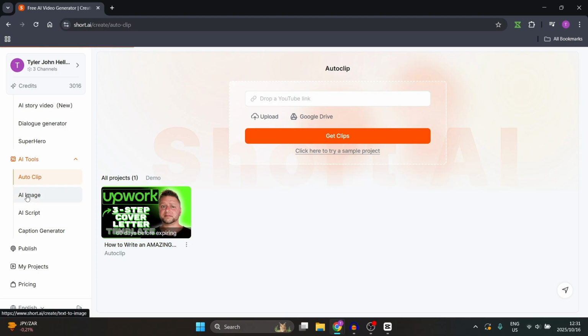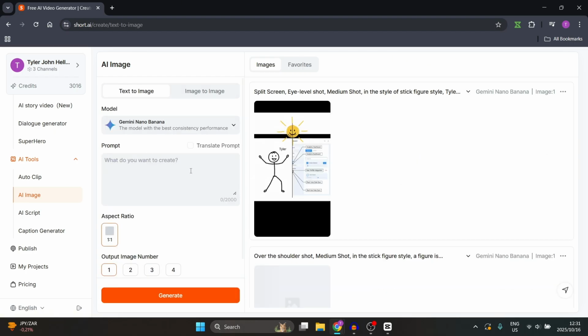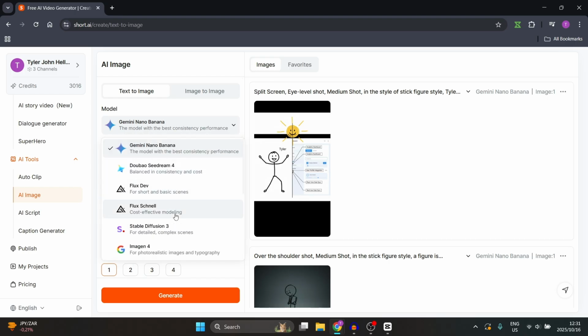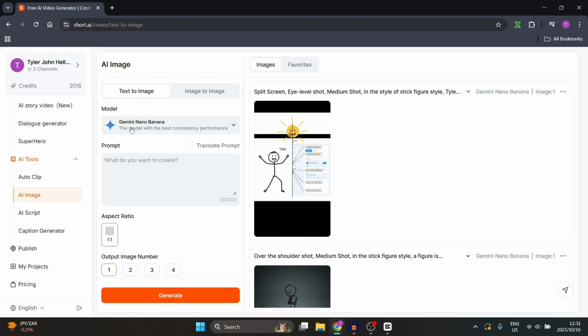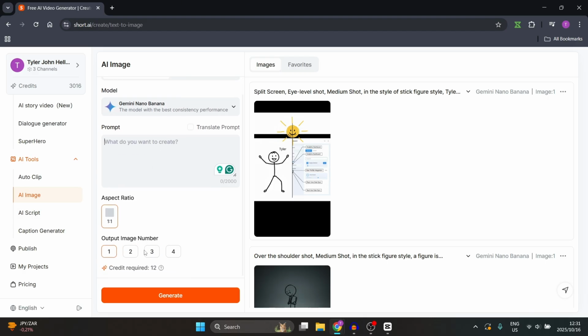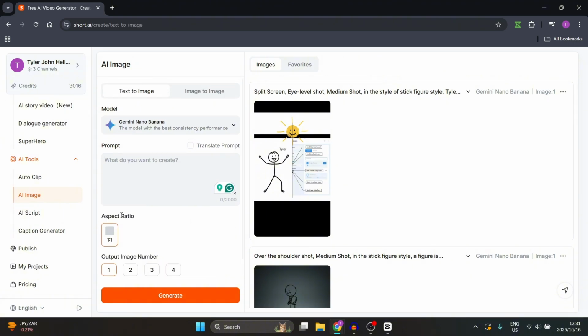Under auto clip, there is AI image, and this is an image generator, so you can literally generate an image. So you have text to image and image to image. It is using Gemini Nano Banana as the base model. However, there are a couple other options. My choice would be Nano Banana because it's actually pretty fantastic. You'll enter your prompt over here, or you'll add an image. You'll select your aspect ratio and how many images you'd like to have output, and then it'll literally generate images for you.